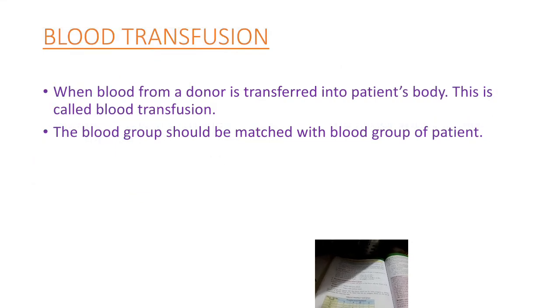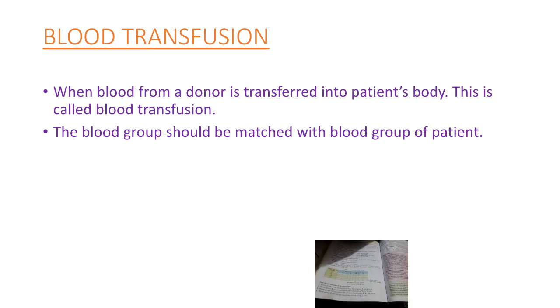Next is blood transfusion. So students, what is blood transfusion? When blood from a donor is transferred into the patient's body, that is called blood transfusion. Sometimes during surgery or accidents, when there is excessive loss of blood, the patient needs blood donated by another person. So when the blood from the donor is transfused into the patient's blood, this is called blood transfusion. The blood group should be matched with the blood group of the patient during blood transfusion.